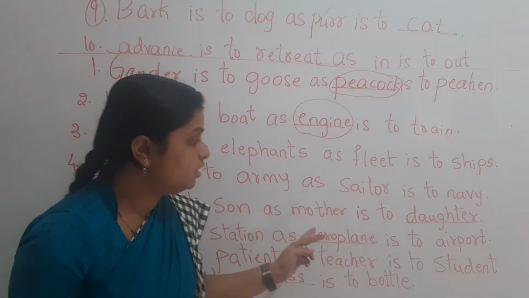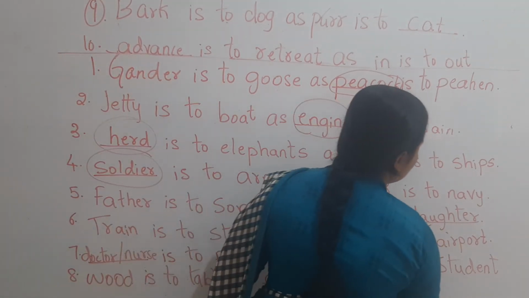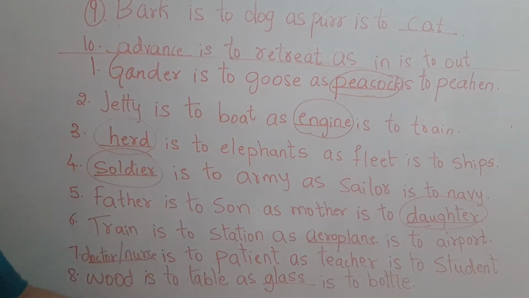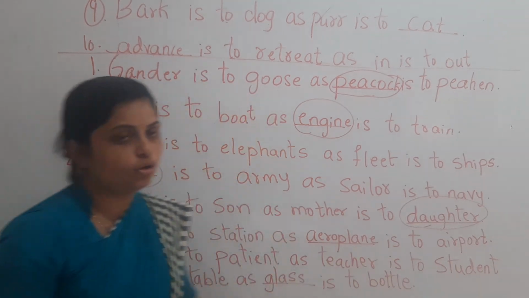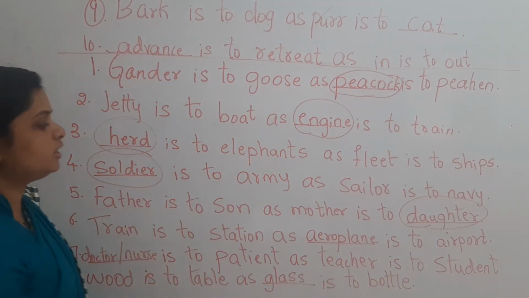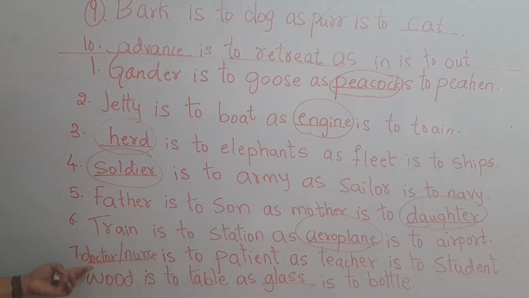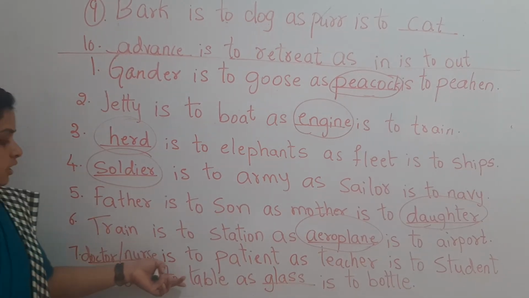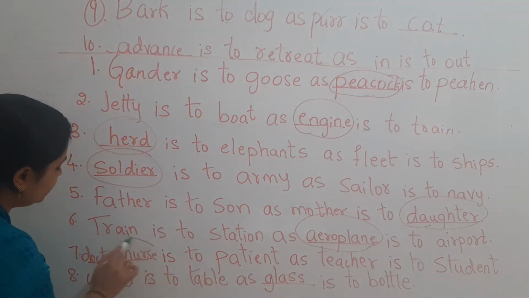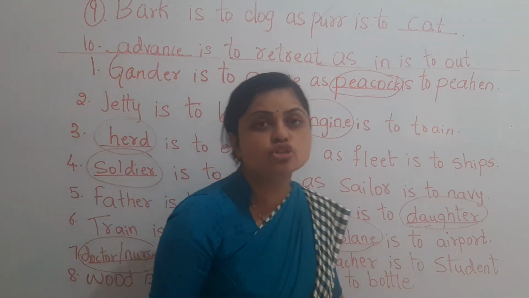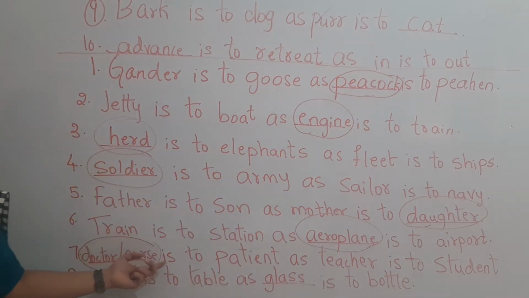Father is to son. Then mother is to dash. Mother is to daughter. Train is to station as aeroplane is to airport. Very easy. Doctor and nurse are for patient. Yes children, then teacher is to student. So the answer is doctor, nurse.